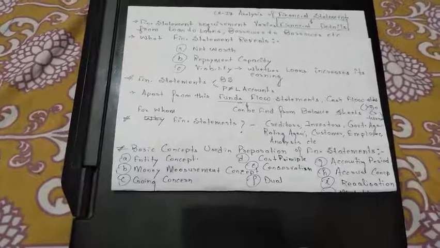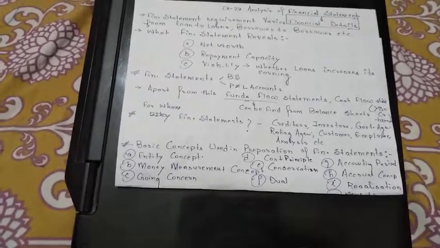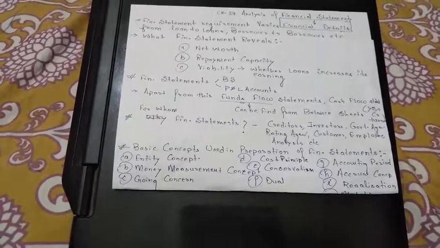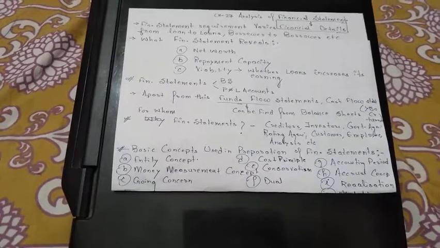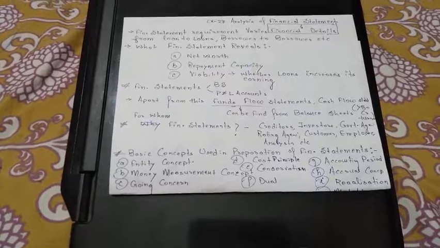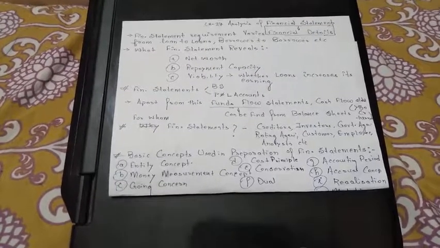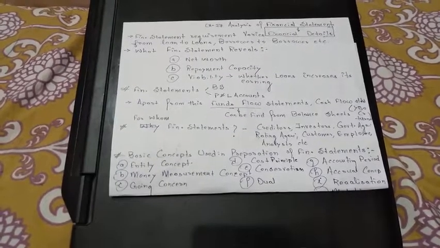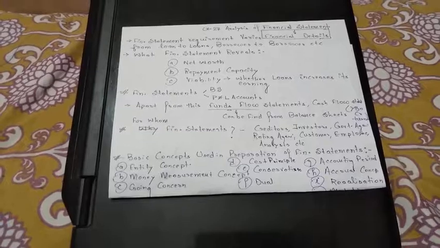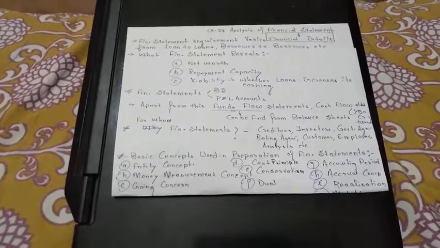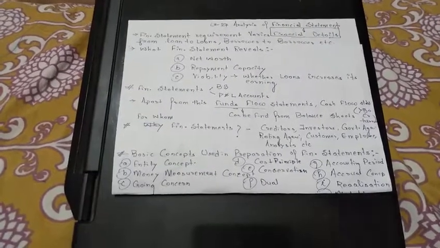Next, cost principle. What do you mean by the cost principle? If you bought an asset 5 years ago and the cost you put is 5 crore rupees, even today that cost will be taken as 5 crore. It will not get less and less, but it will remain at 5 crore. Though if you find the market value after depreciation, it will be very much less than 5 crore, but in every future year also, you need to take the same amount, that is 5 crore for every year.